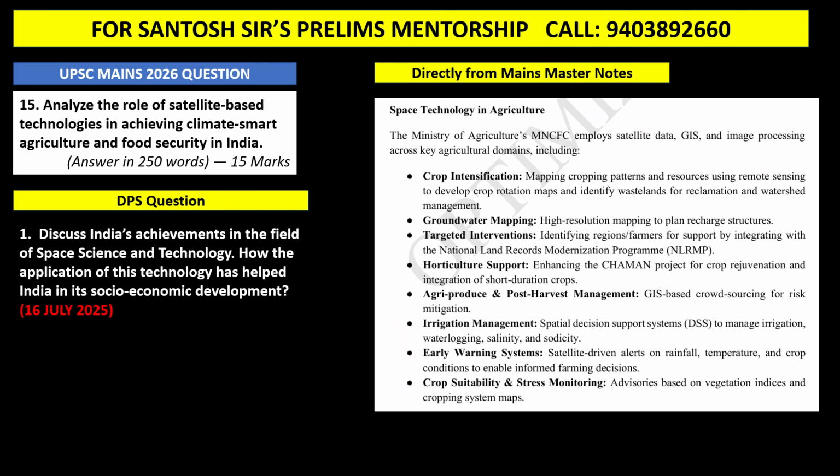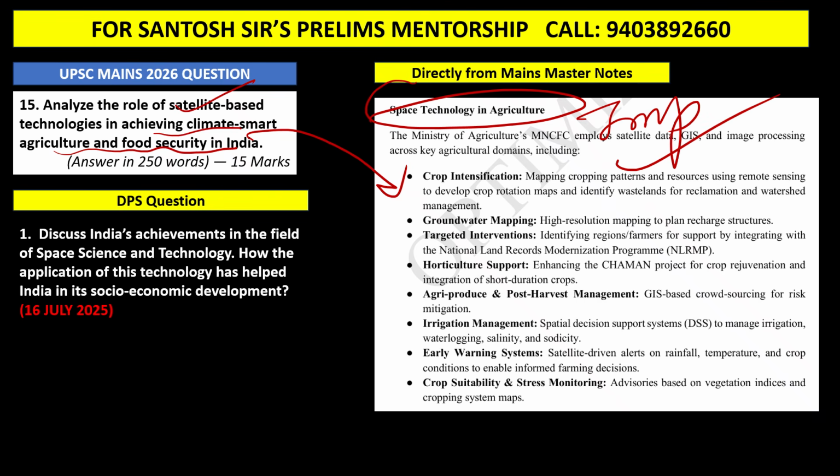Next question, guys: analyze the role of satellite-based technologies in achieving climate-smart agriculture and food security. Directly from our notes, you can see space technology in agriculture. And I have discussed a similar question in our DPS session also, 16th of July 2025, discussing India's achievement in the field of space technology and how it can help in socio-economic development. You can see, directly from the Mains Master Notes.